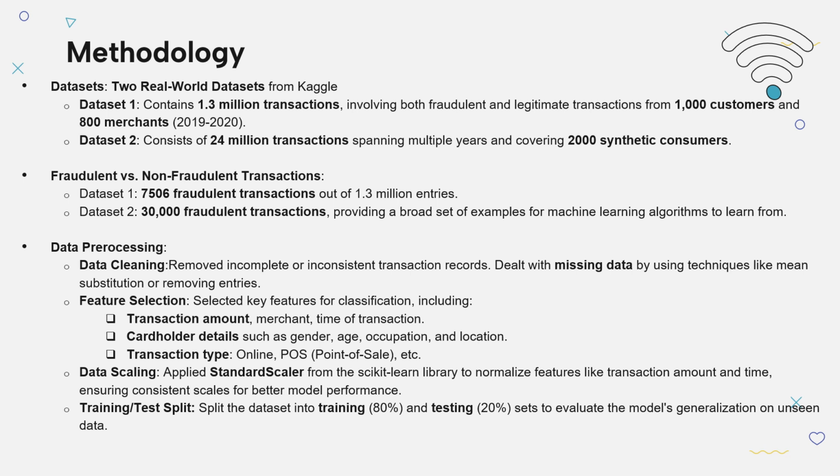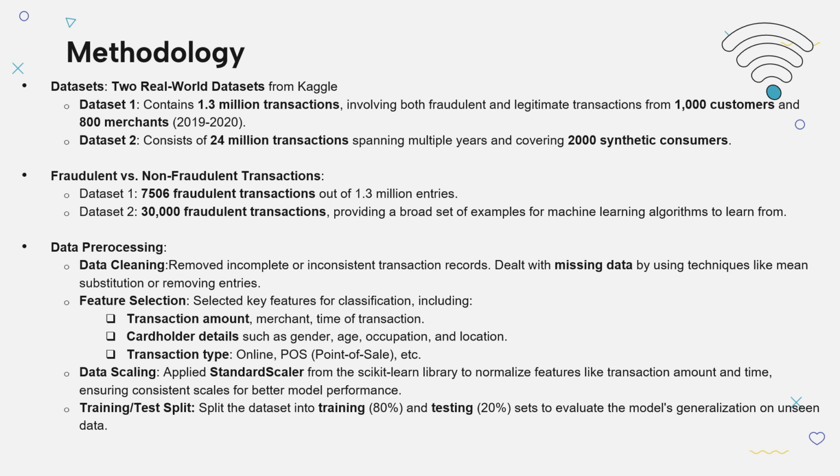Dataset 1 contains 7,506 fraudulent transactions out of 1.3 million entries, representing about 0.58% of fraudulent cases. And dataset 2 contains 30,000 fraudulent transactions among the total entries. This large dataset provides the algorithm with more examples of fraudulent activity to learn from, making it better fit for testing the robustness of the fraud detection model.